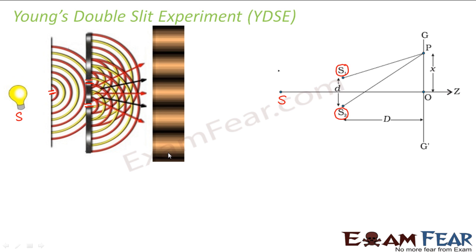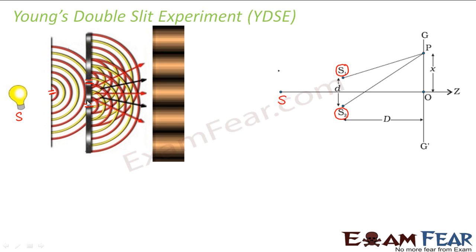That special phenomenon was nothing but the phenomenon of interference, or the overlapping of the waves from the two sources. So in this case, what happened? This source S illuminated the pinholes S1 and S2. Therefore, light from S1 and S2 became coherent. Why did the light become coherent? Because S1 and S2 both get their light from the same source S.